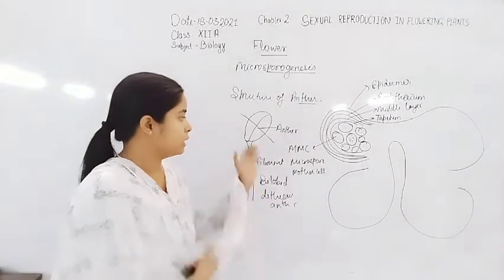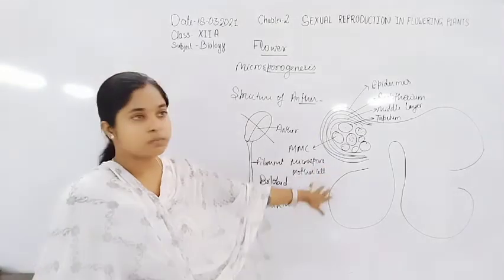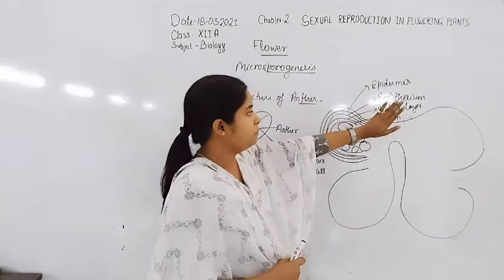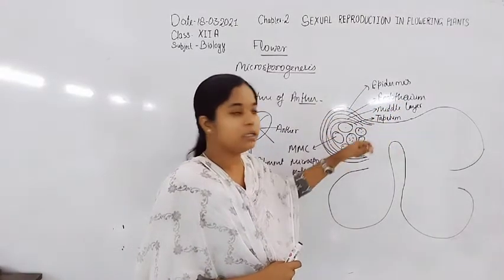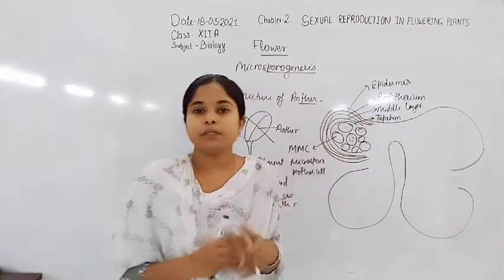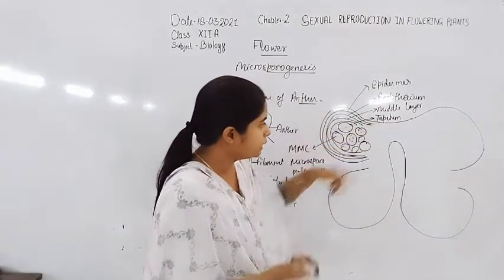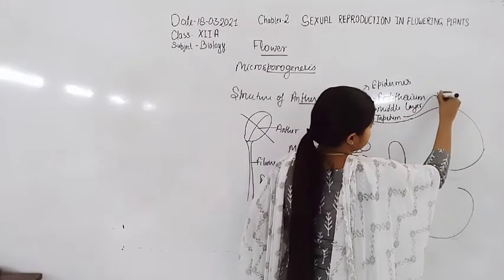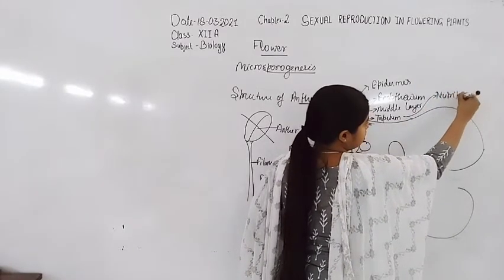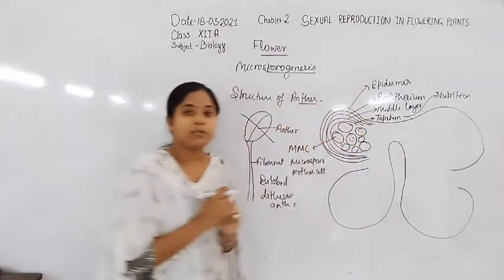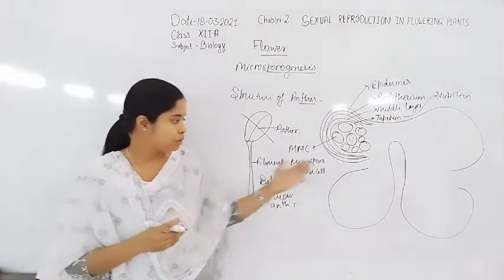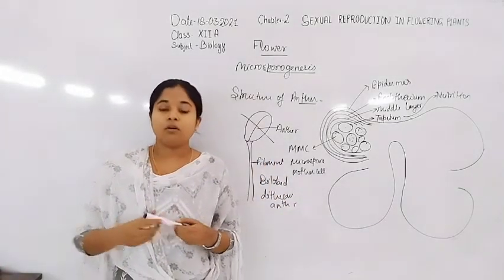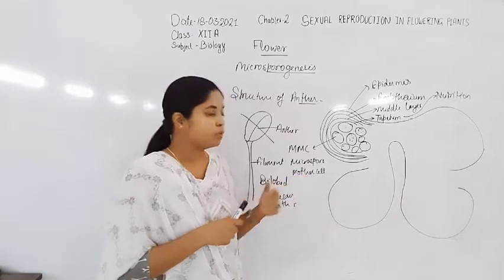Microspore mother cell. Now the microspore mother cell undergoes meiosis division. The epidermis, endothelium and middle layer help in the protection process, and the tapetum provides nutrition to the developing pollen grain or developing microspore mother cell.